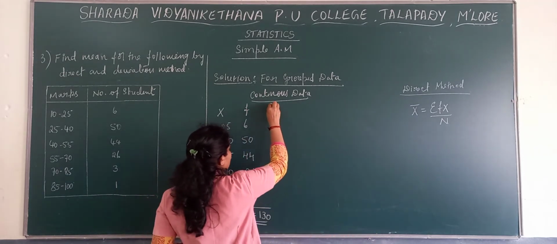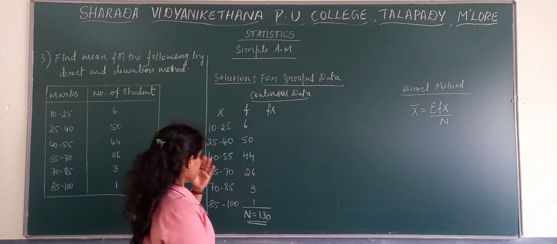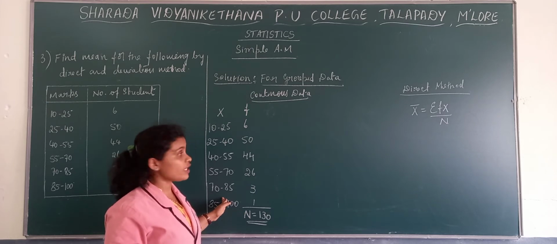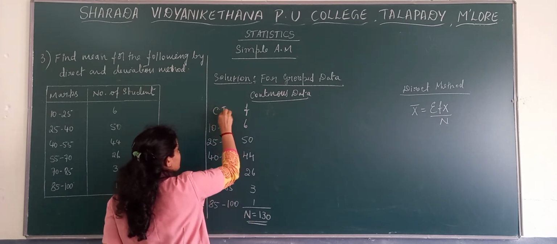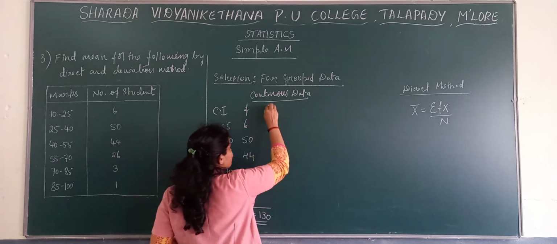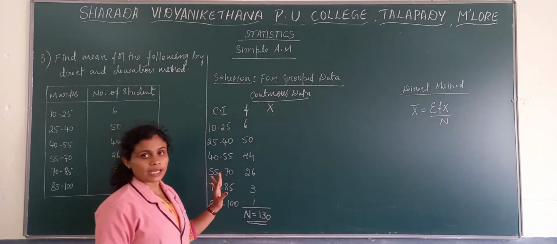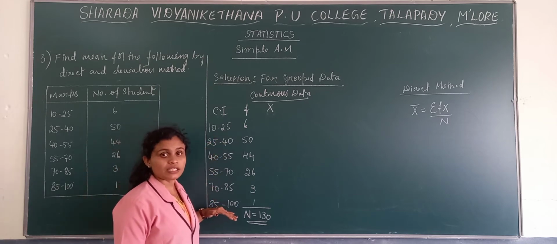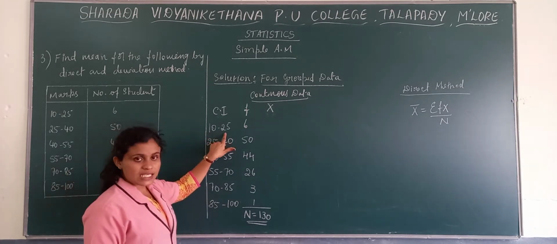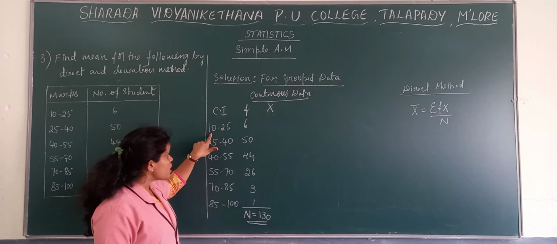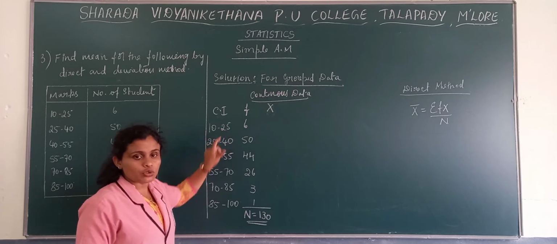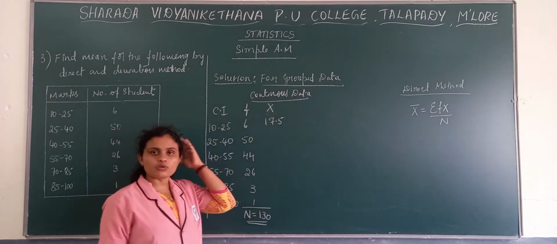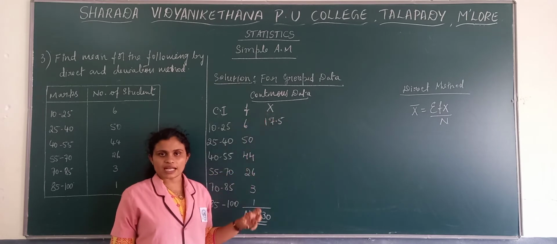Now prepare one more column, that is f into x. Before that, it is not in discrete form, so we need to find x. Class intervals are given. How do we find x? When continuous data is given, we do lower limit plus upper limit divided by 2. So 10 plus 25 divided by 2 gives 17.5. That middle value we consider as x.